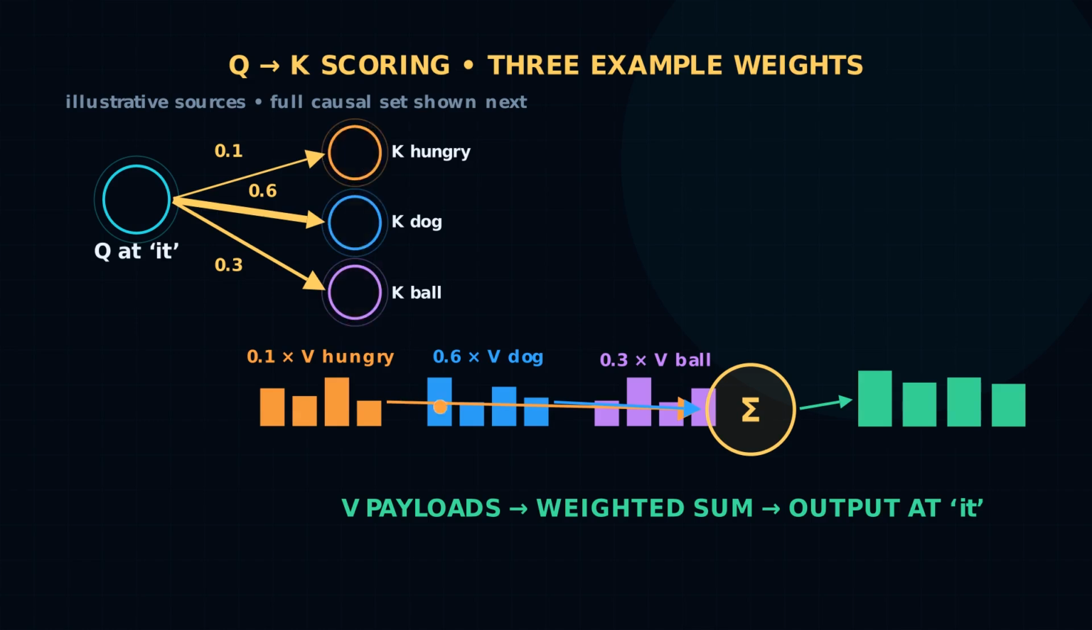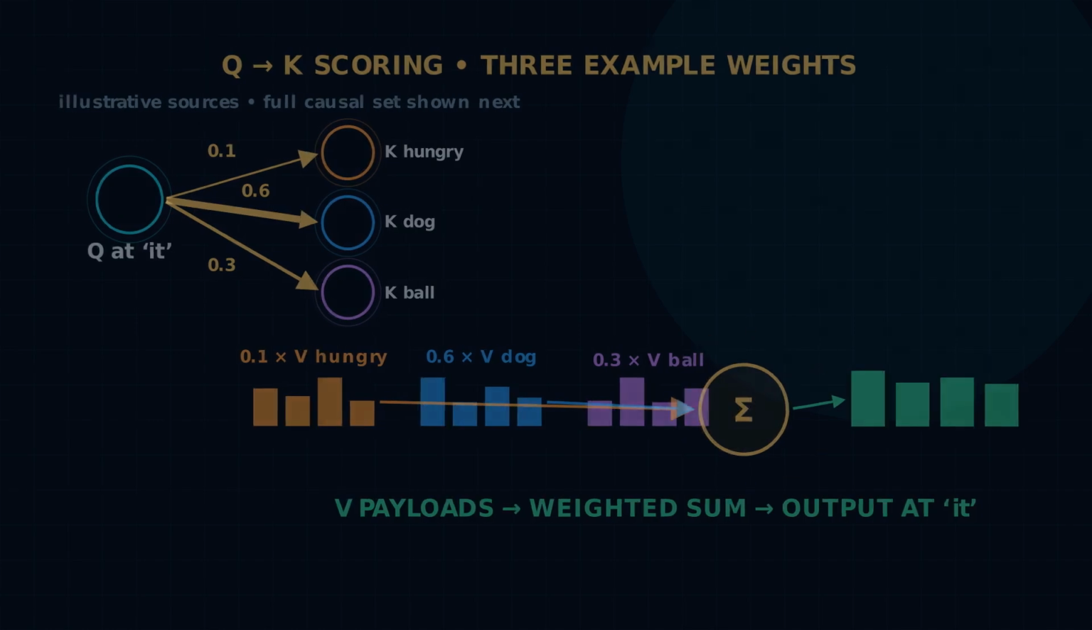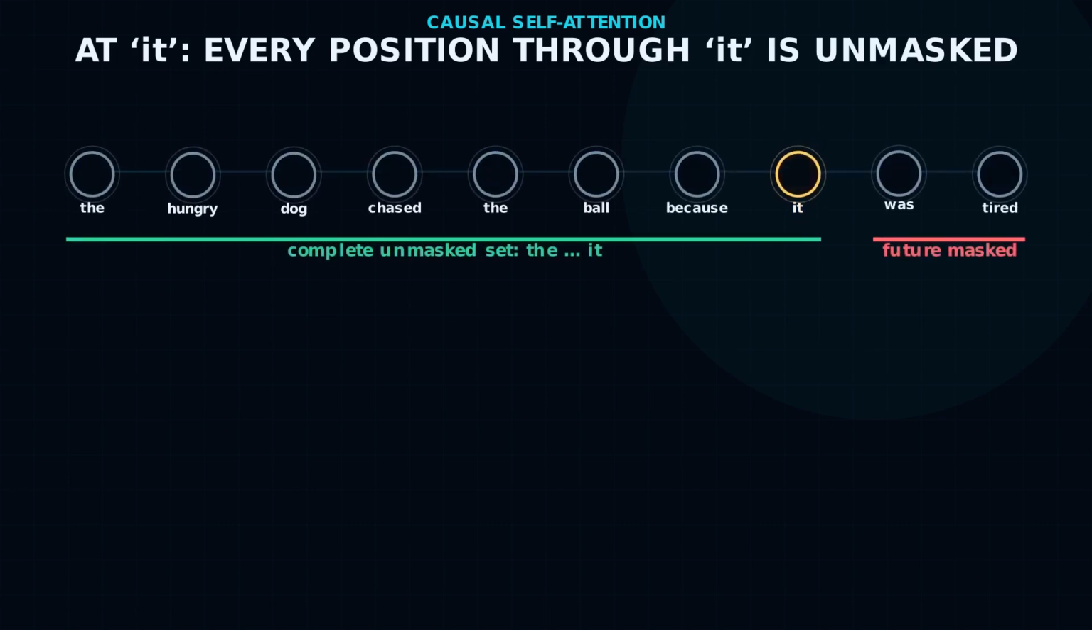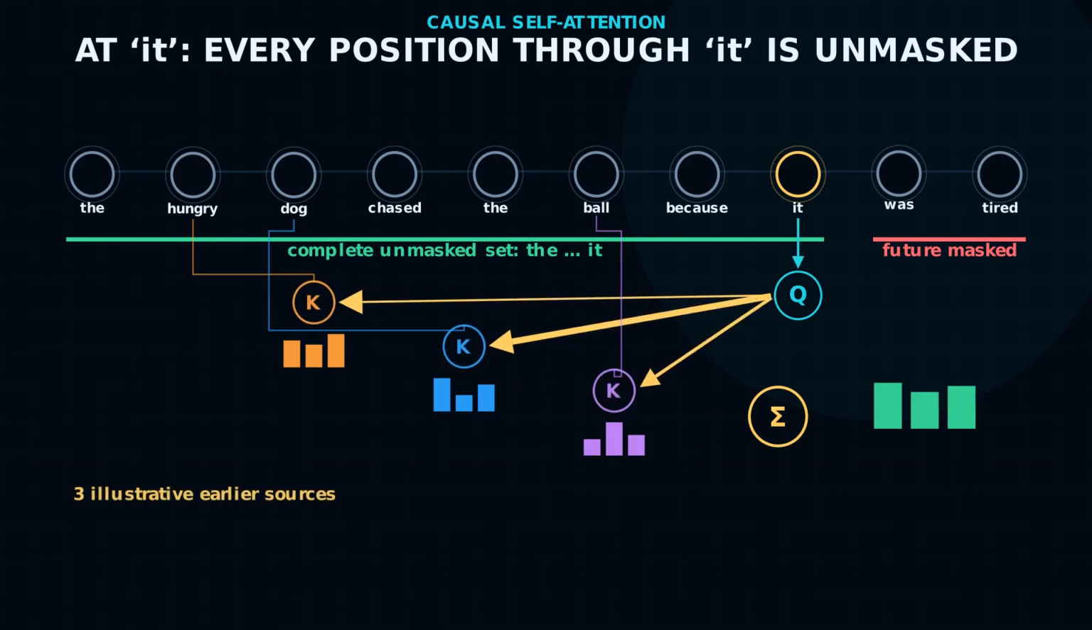Queries and keys determine the attention weights. Value vectors are what those weights mix and move into the output. Take the sentence, "the hungry dog chased the ball because it was tired." At "it," causal self-attention scores every unmasked position through the current token. "Hungry," "dog," and "ball" are just 3 earlier examples. Their values can move information into the output.